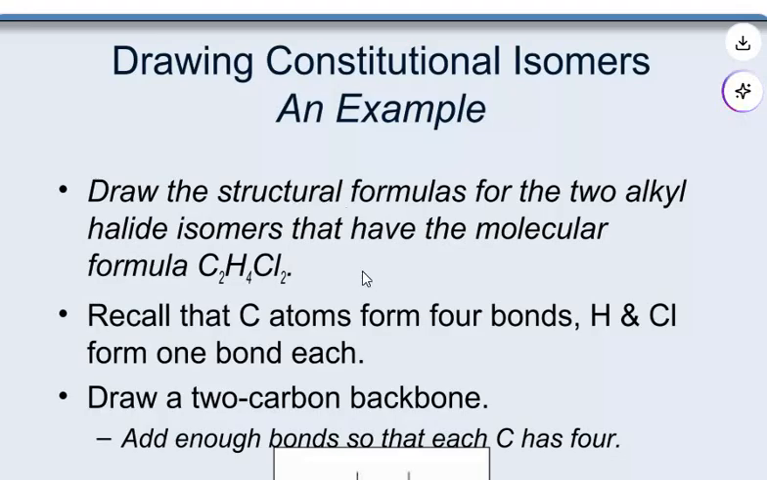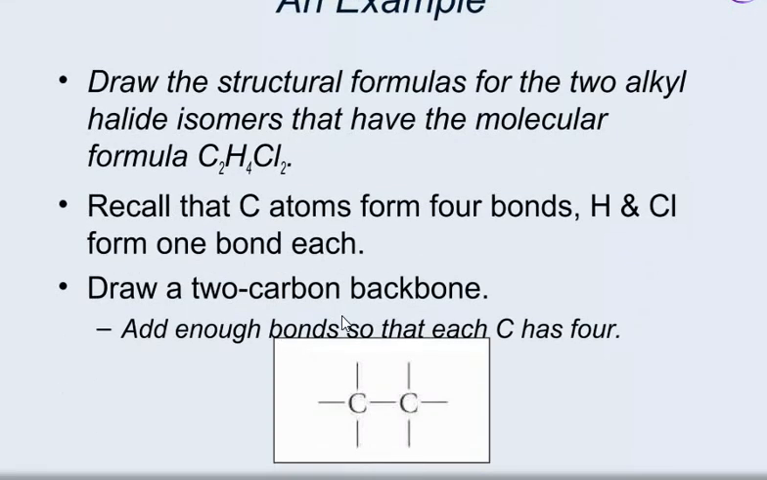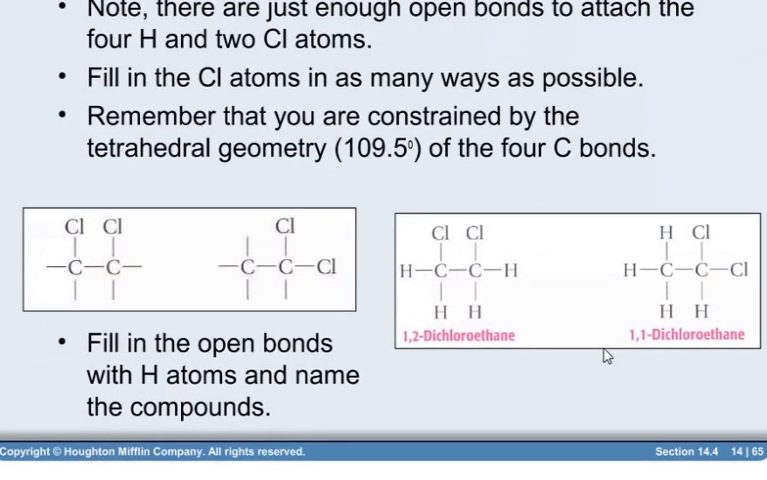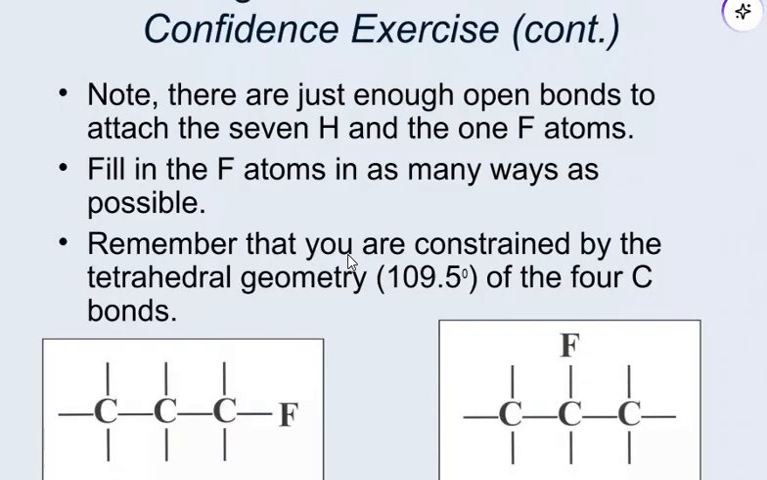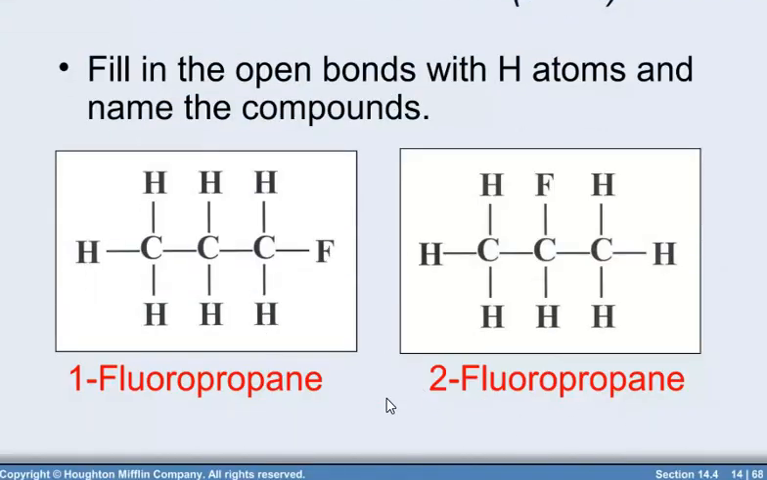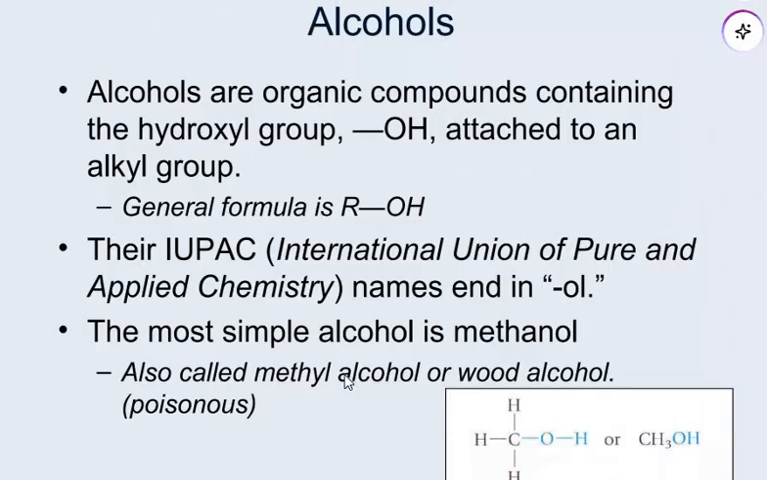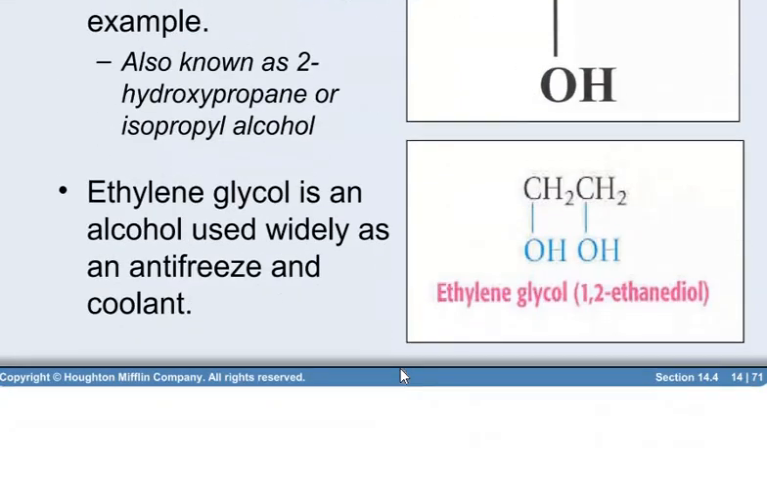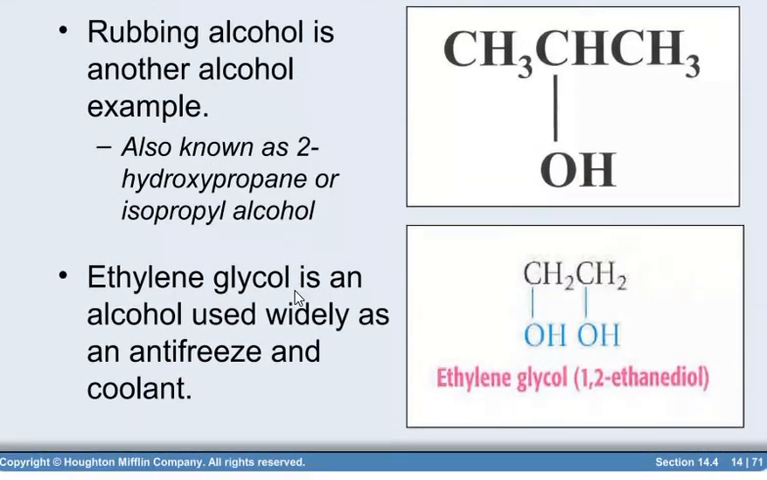Drawing constitutional isomers is an example. You can see drawing the structural formulas for the two alkyl halide isomers that have the molecular formula. So recall that carbon atoms form 4 bonds, and hydrogen and chlorine atoms 1 bond each. So draw a 2-carbon backbone like this, and then add chlorines: 1,2-dichloroethane, 1,1-dichloroethane. In the same way, you can draw 2-fluoropropane and 1-fluoropropane. In the same way, draw the alcohols. Another common alcohol, ethanol. This is ethylene glycol, 1,2-ethanediol.